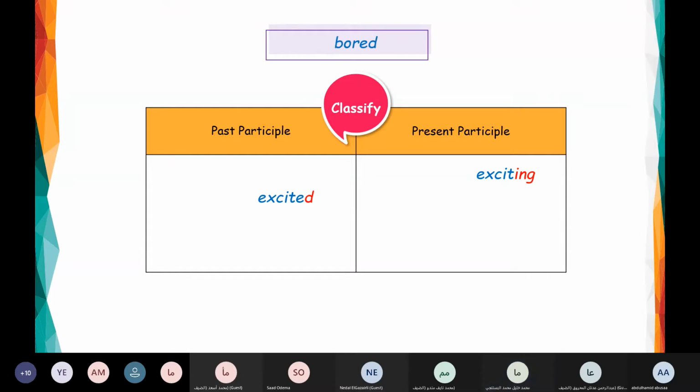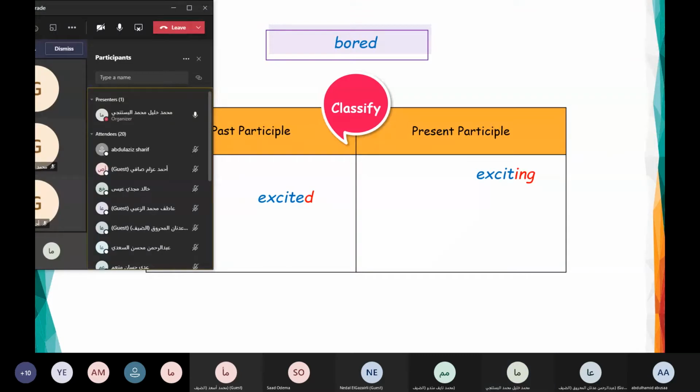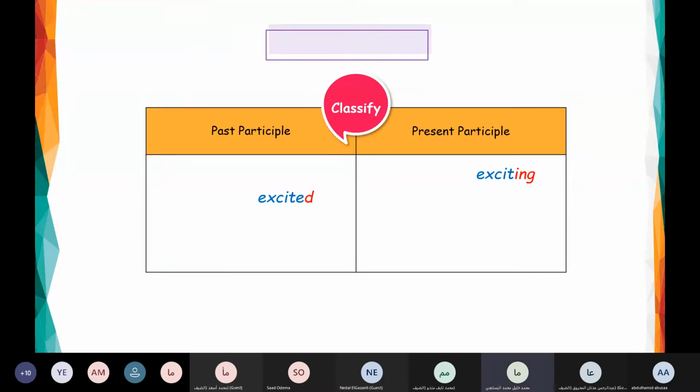Bored. It comes under what? The past participle, because it ends with what? It ends with ed. Interesting. It comes under the present participle. Frightening. It comes under what?